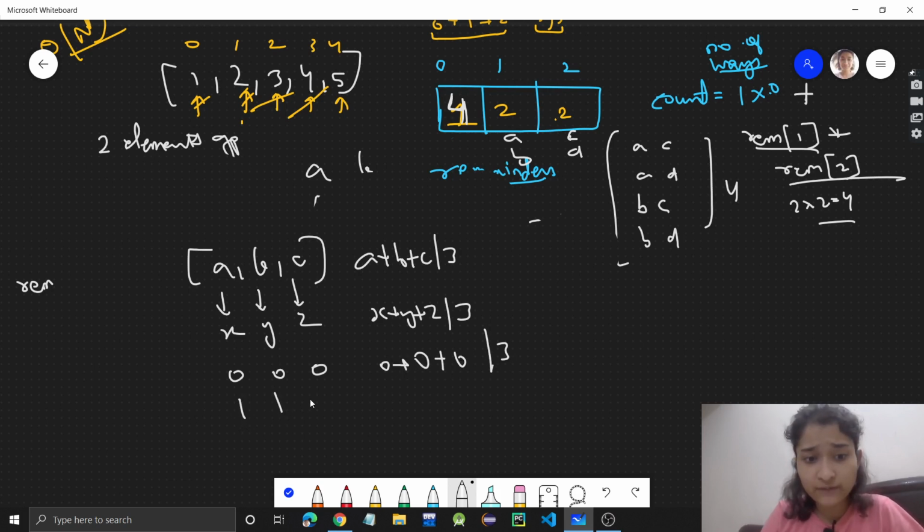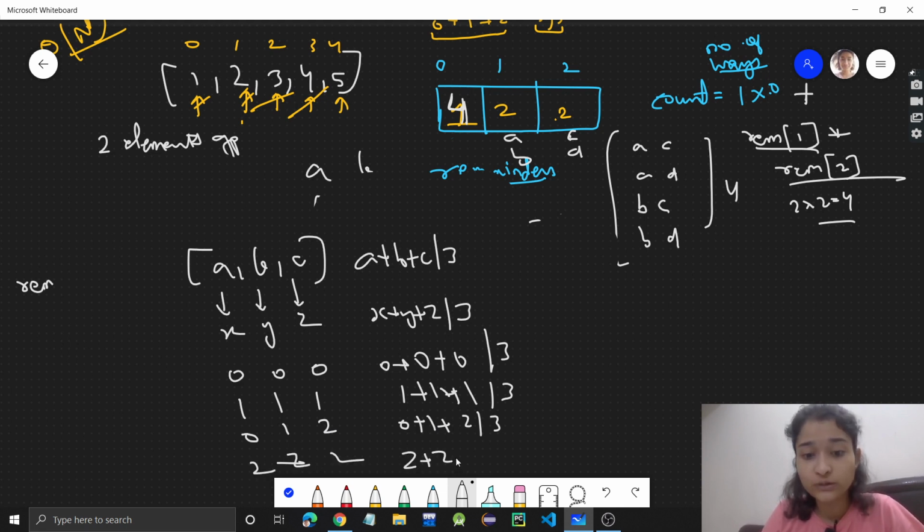Or it could be 1, 1, 1: 1 plus 1 plus 1 is divisible by 3. Or think guys, what could be 0, 1 and 2: 0 plus 1 plus 2 is divisible by 3. And one more is left, think, it could be 2, 2 and 2: 2 plus 2 plus 2 is 6, which is divisible by 3.